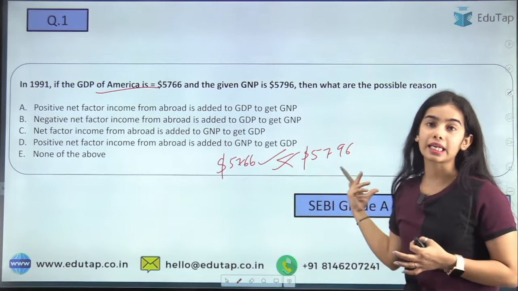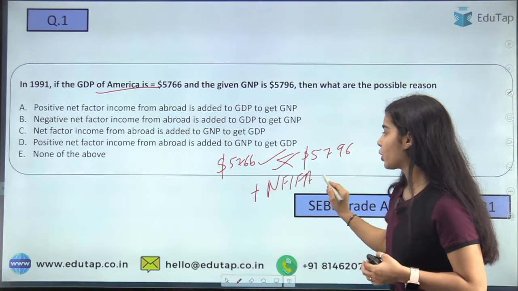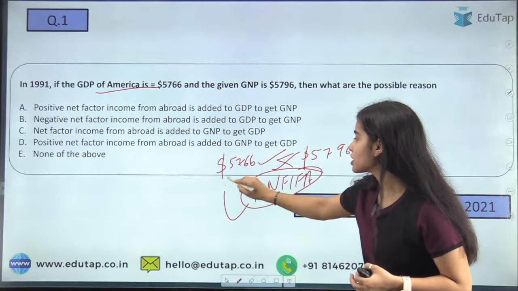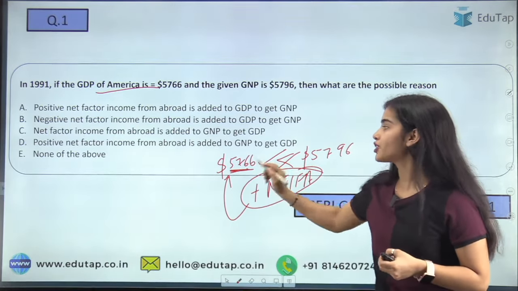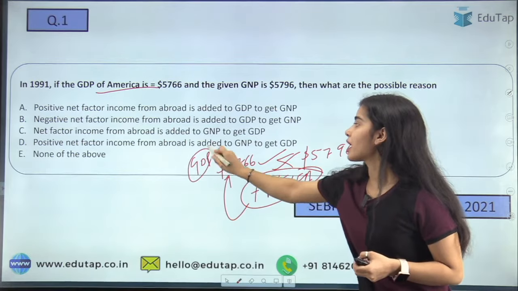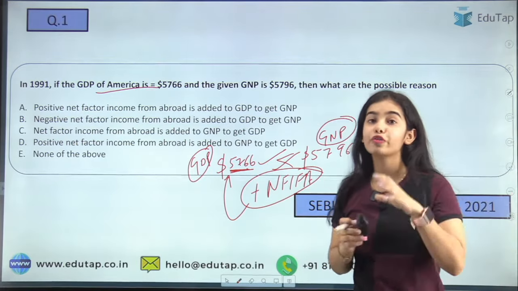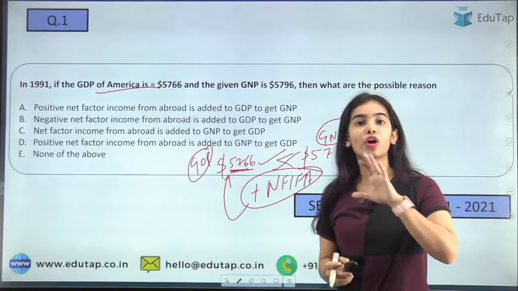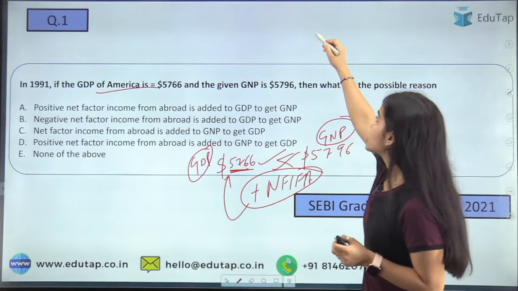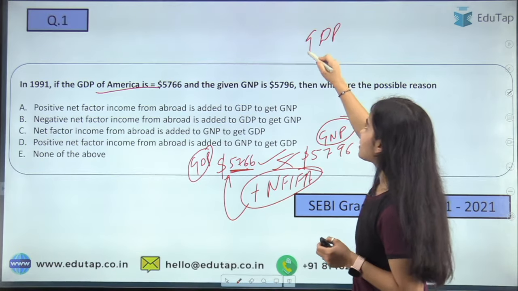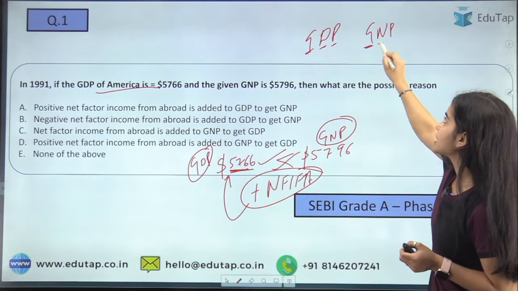So what is it telling us? It is telling us that there is a positive net factor income from abroad. That is, this positive net factor income from abroad, when it is added to the GDP, then it becomes the GNP. Okay, so if you are new to economics and not very clear about the concepts, then you might have this problem. So this is GDP, that is gross domestic product. Now this is GNP, that is gross national product.